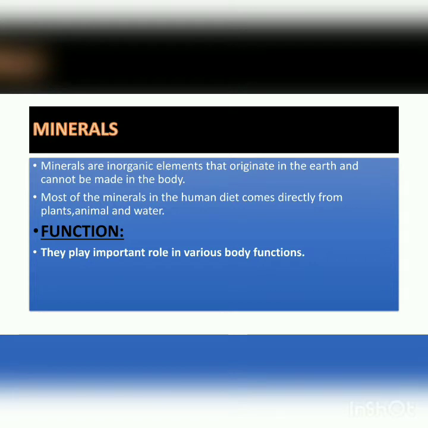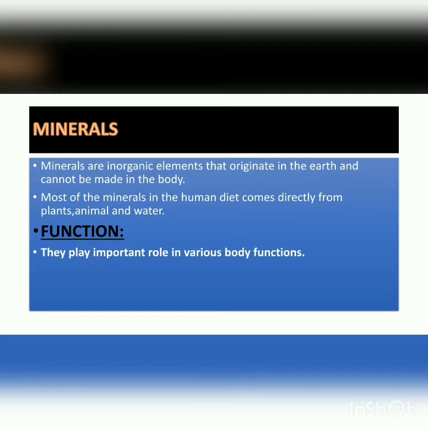Minerals are basically the inorganic elements that are present in the earth. We obtain the minerals from the earth directly because our body cannot synthesize or manufacture them. Most of the minerals in the human diet come directly from plants, animals and water.